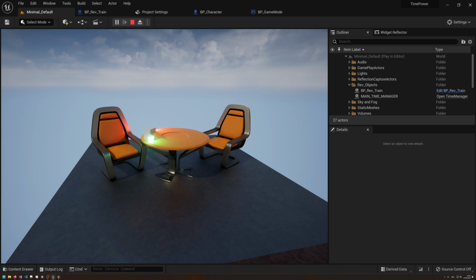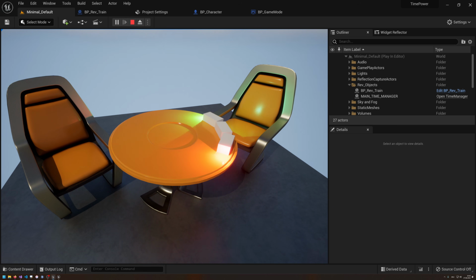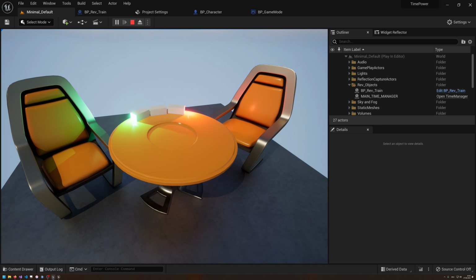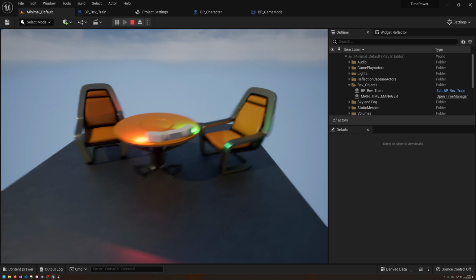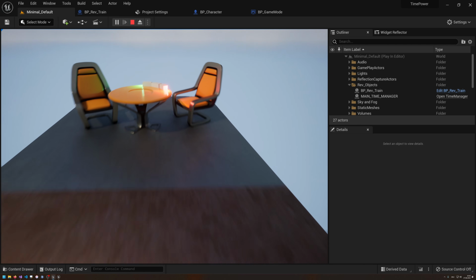In the next video we are going to try to implement all of the other features, though we might not be able to. We might just do one example, and we might have one or two more videos in this mini short series, but this one at least gives you a very basic idea of what you can do with that power, the time power of Max Caulfield from Life is Strange. You can revert time. This is deterministic, so it was easy. But the next ones are going to be fancy and interesting. I promise you.